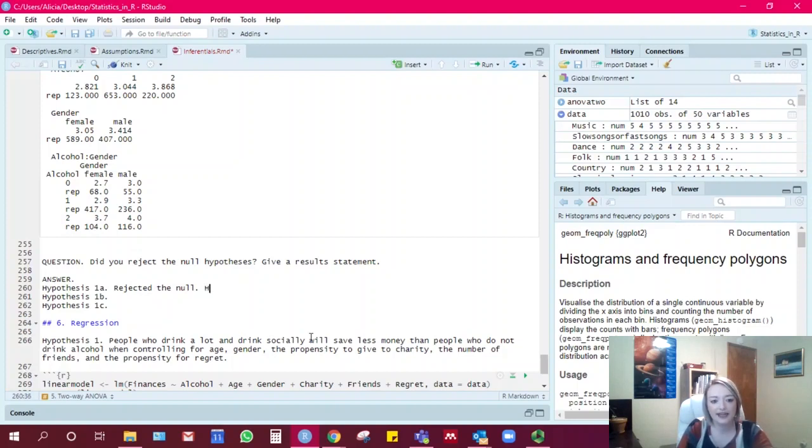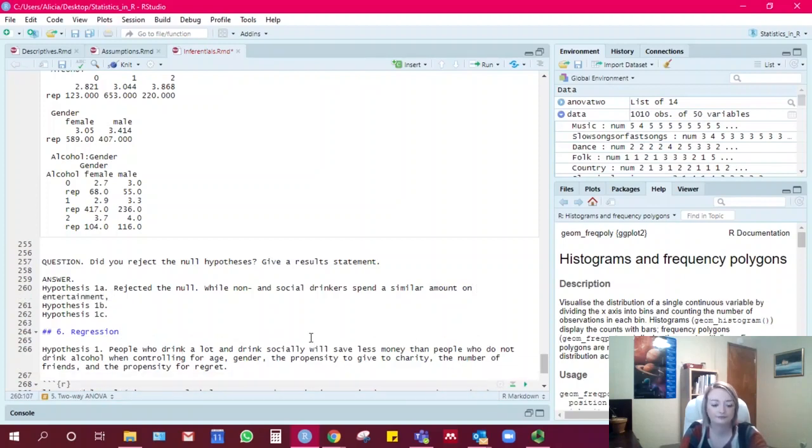And we found that non-drinkers and social drinkers spend a similar amount on entertainment, and heavy drinkers spend significantly more than both of those groups.